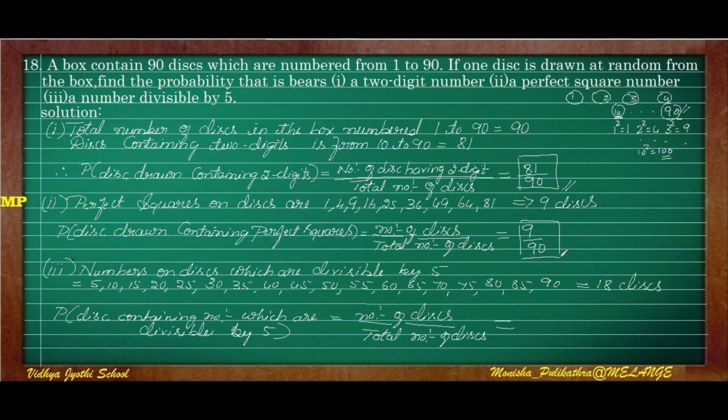So for the second question, the probability is 9 by 90. The third question is the number of disks which have a number which is divisible by 5. So all the multiples of 5, we have to write from 5 ones are 5 up to 90, because the number of disks is up to 90. So the total number of disks which can be divisible by 5 is 18 disks. So the probability of a disk containing a number which is divisible by 5 is equal to the number of disks, 18, divided by the total number of disks, 90. I hope you understood this.